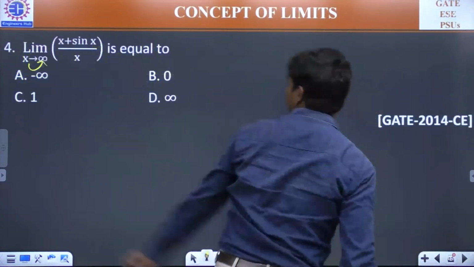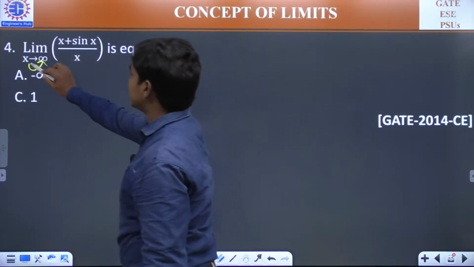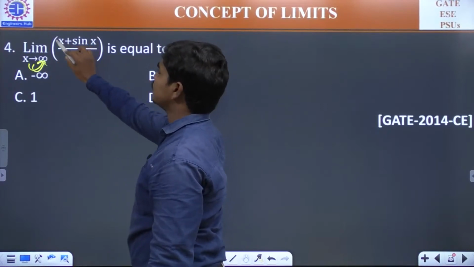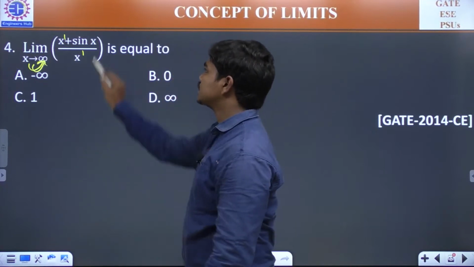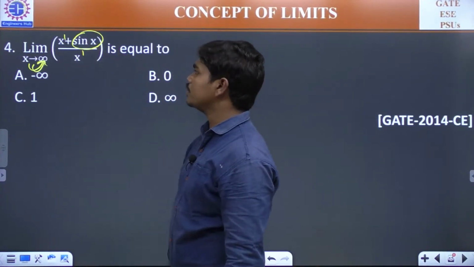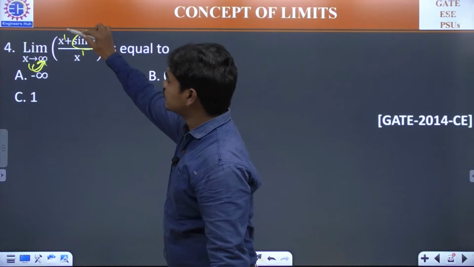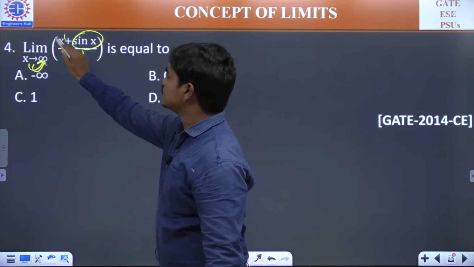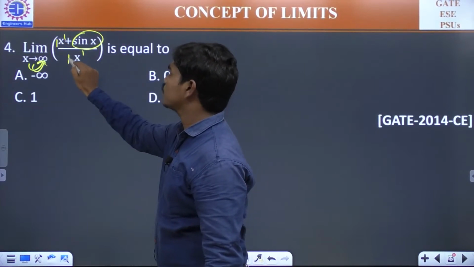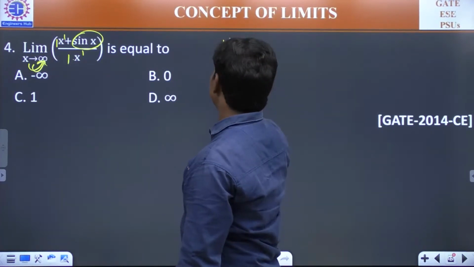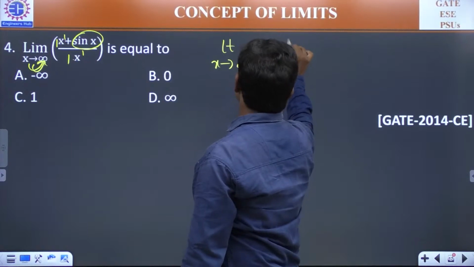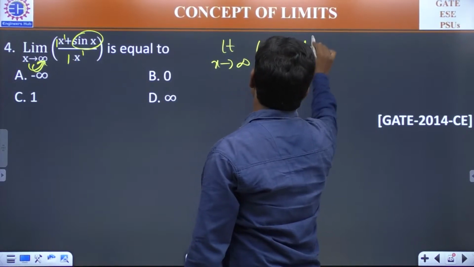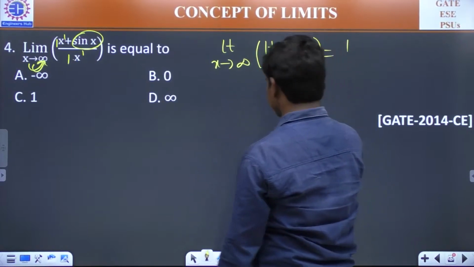So if you see, this is the same case here. x is tending to infinity. This is a polynomial function of degree 1. This is also a polynomial of degree 1. And this sin x is a finite valued function. So what could be the answer? Both powers are equal, so m is equal to n. And here the coefficient is 1, and here also the coefficient is 1. So the answer for this limit, x tends to infinity, of (x plus sin x) divided by x.